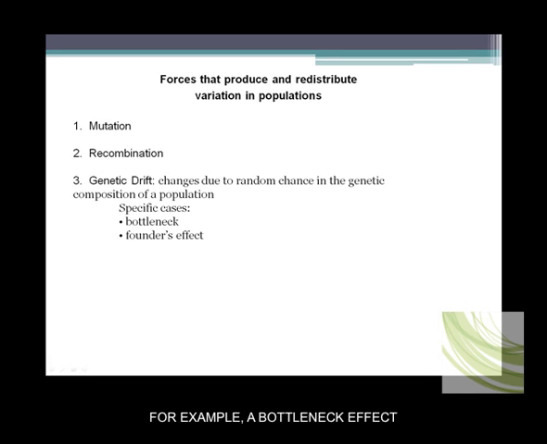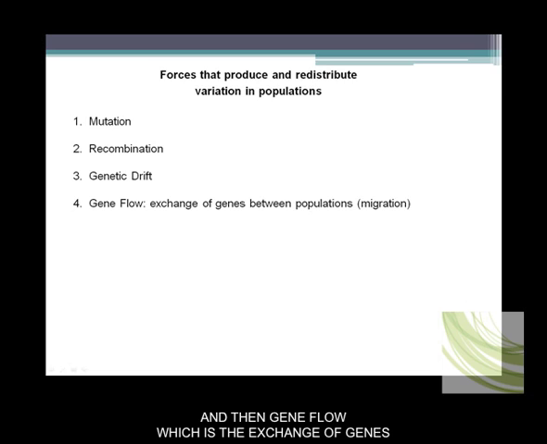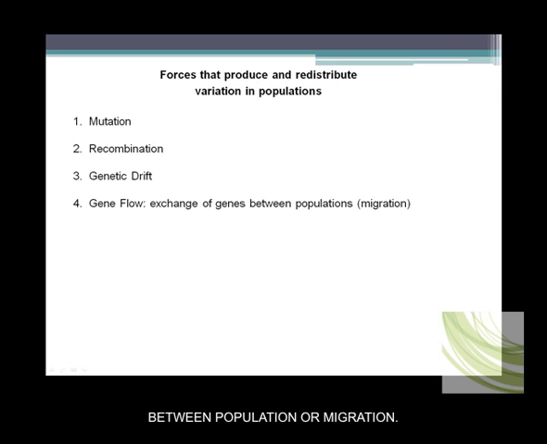For example, a bottleneck effect is when a population goes through a culling or gets much smaller. So you start off with 100,000 individuals and you end up with 2,000 individuals, and now those 2,000 are going to parent the rest of the population. So we've reduced the variation. The founder effect is when a small number of individuals go to a new geographic location or are separated from the rest of the population and found a new population, again causing the reduction in the amount of genetic diversity. And then gene flow, which is the exchange of genes between populations, or migration.